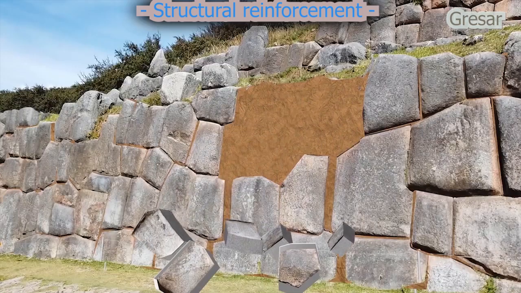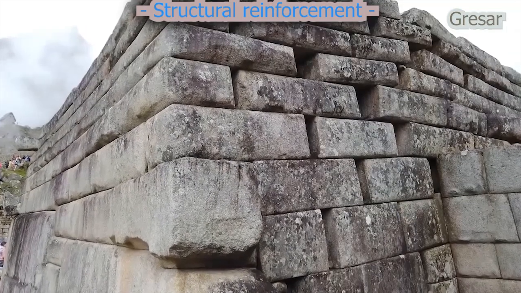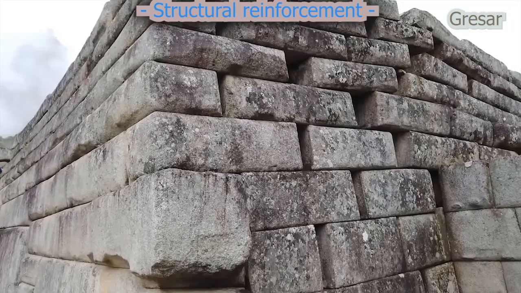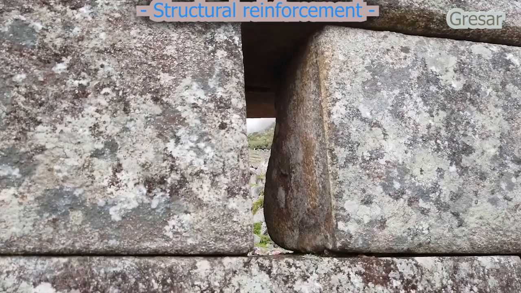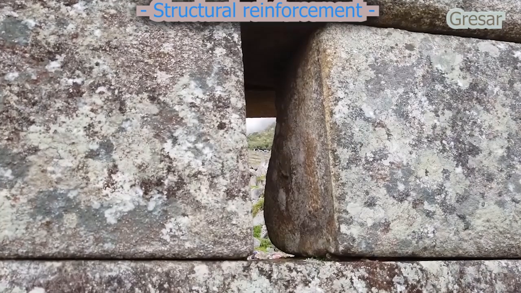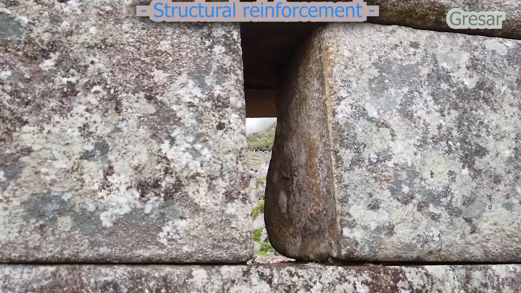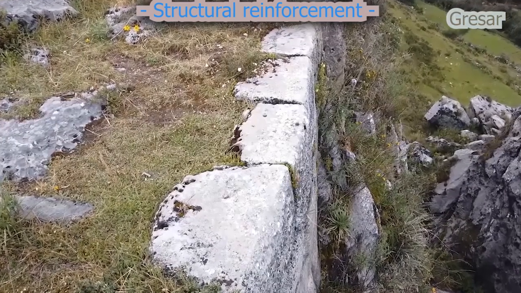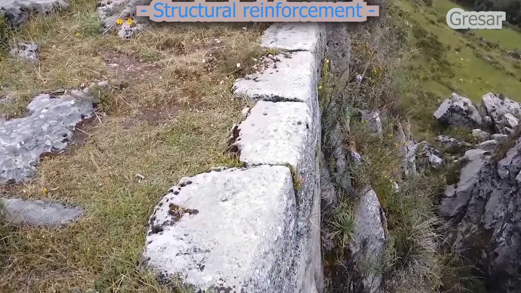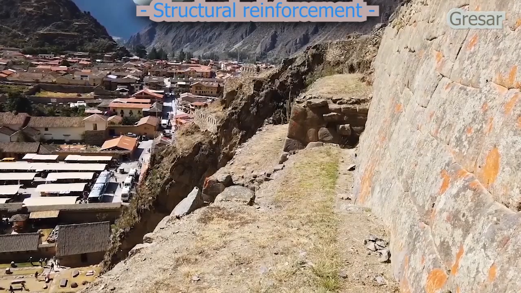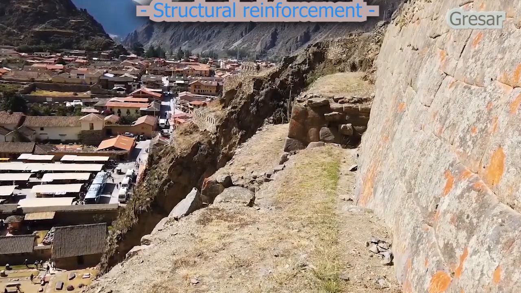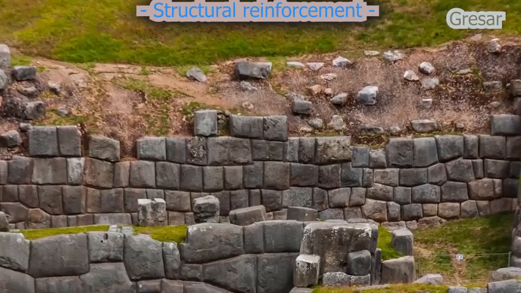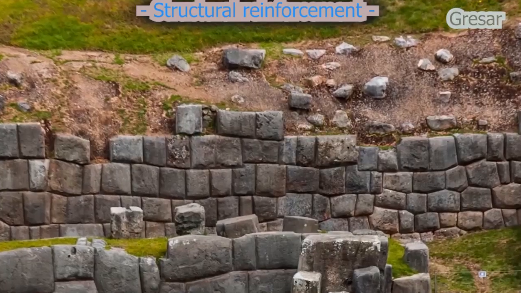Masonry composed of rectangular blocks resists such forces much better. Despite significant horizontal displacement of the blocks, the wall largely retains its shape. To avoid such problems, the rear parts of the blocks were embedded into the embankment. The inclination of the masonry also served as a means of securing them. For example, facing stones leaned against embankments due to their tilt. These embankments could be either artificially constructed or natural rock formations.